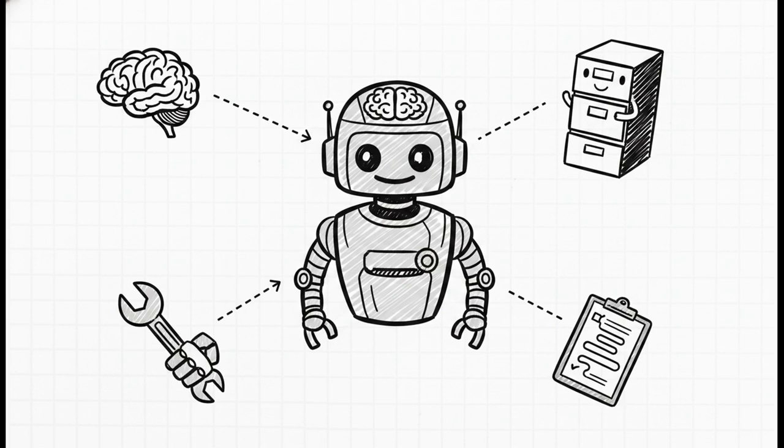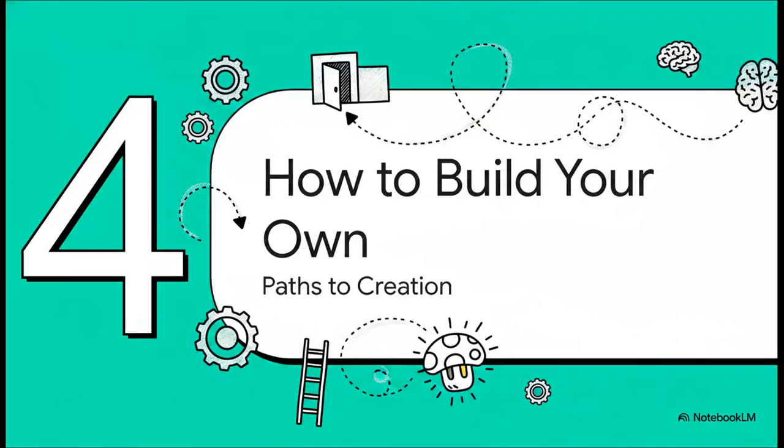And finally, a workflow, which is just the logical sequence of tasks it needs to follow to get the job done. Brain, memory, hands, and a plan. Simple as that. Section 4. How to build your own.